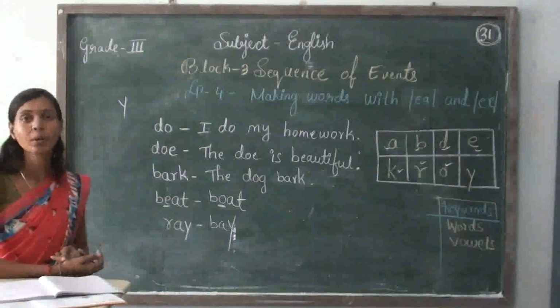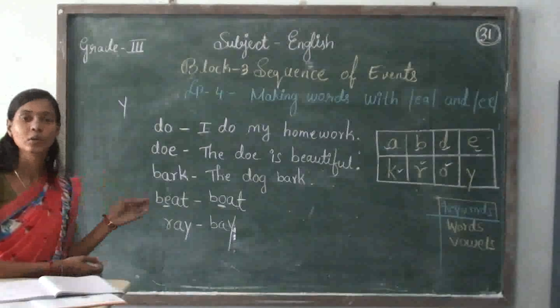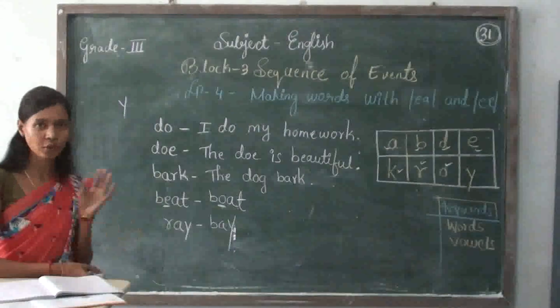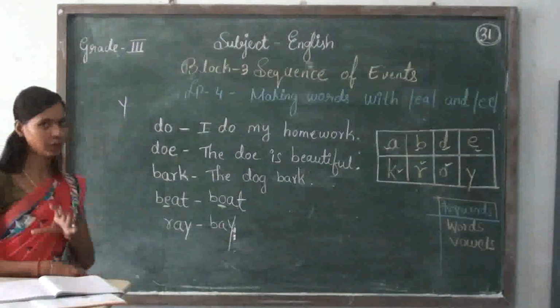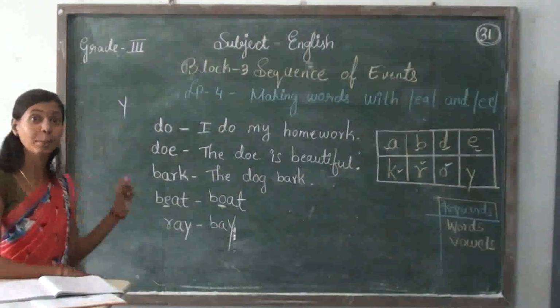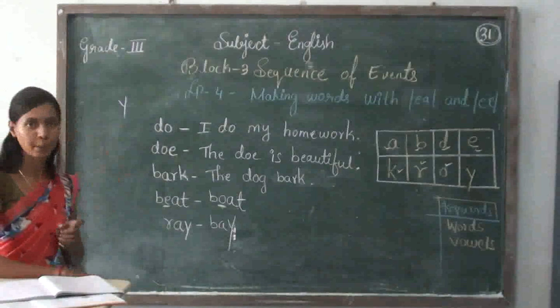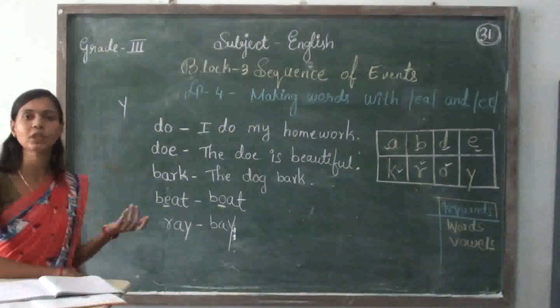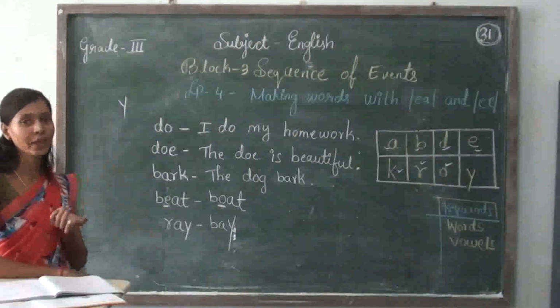It is not included in the vowels, but it is a part of the vowel sound. Am I clear? It is a part of vowel because sometimes it also makes the vowel sound.